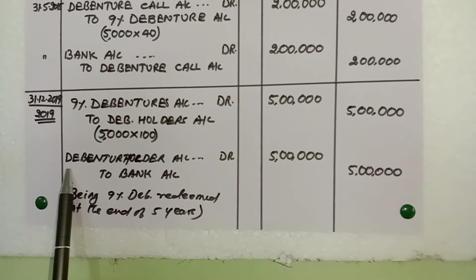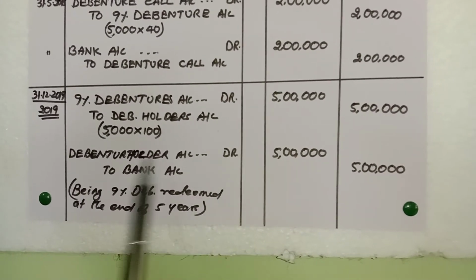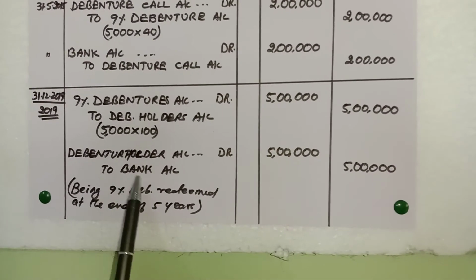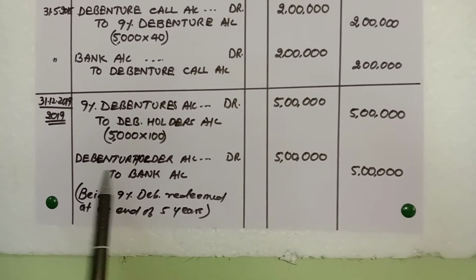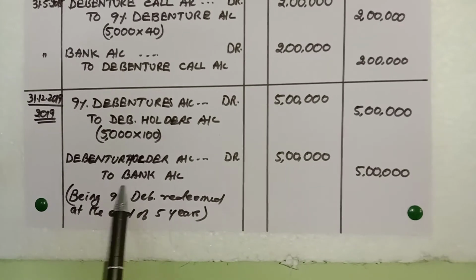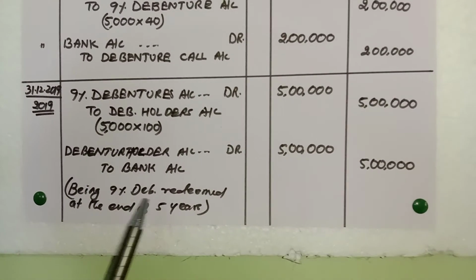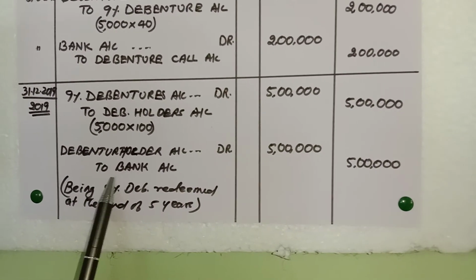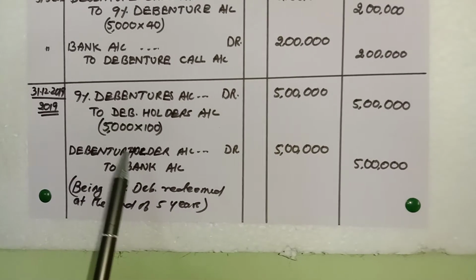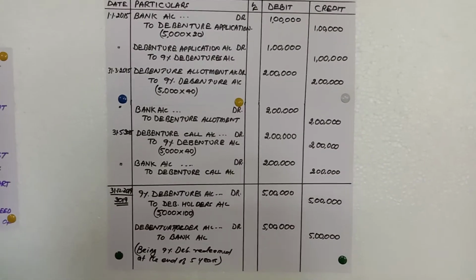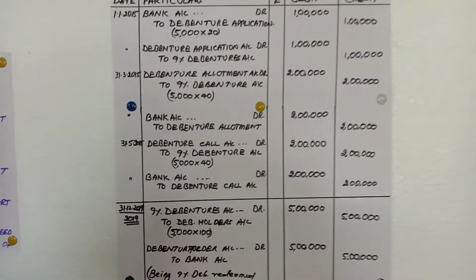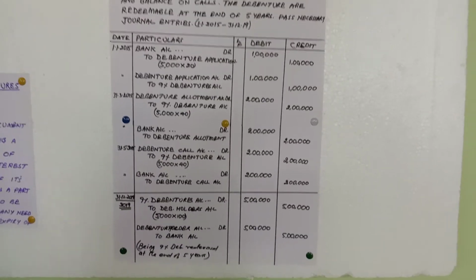Then the second entry, debenture holder account debit to bank account. So the company is paying through the bank, that's why bank is credited, same amount 5 lakhs. Here I did not teach you how to calculate interest. The interest calculation in the other entry I will be teaching. You can write the narration: being 9% debentures are redeemed at the end of 5 years.